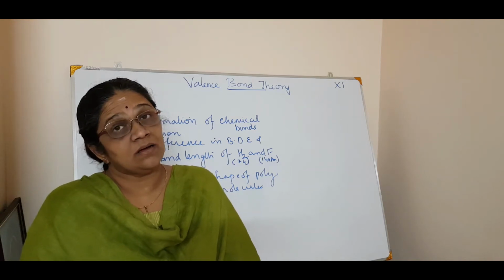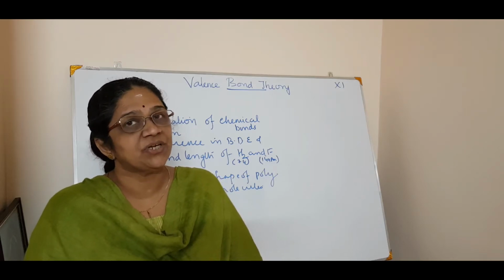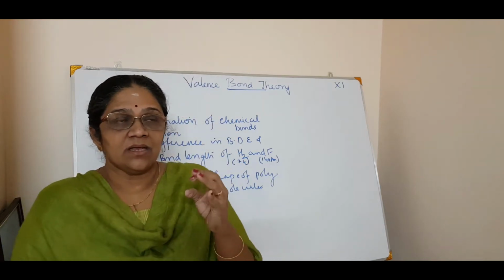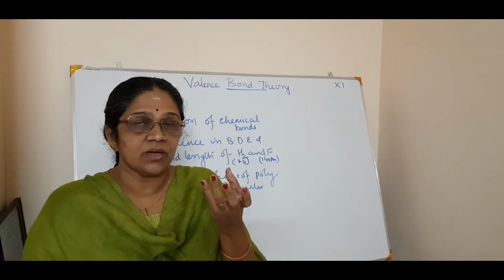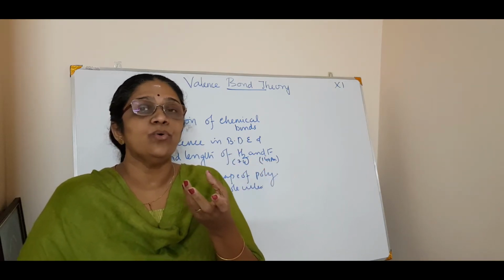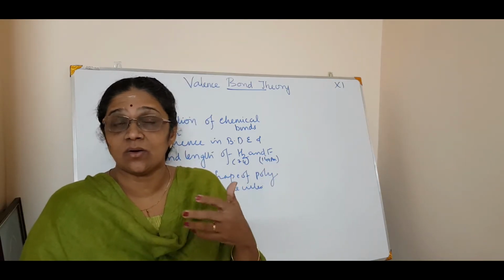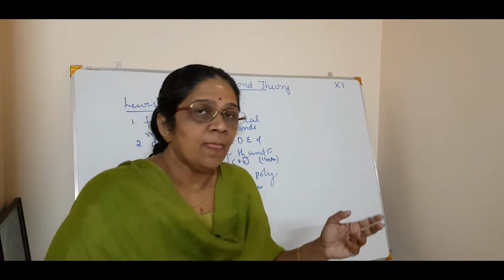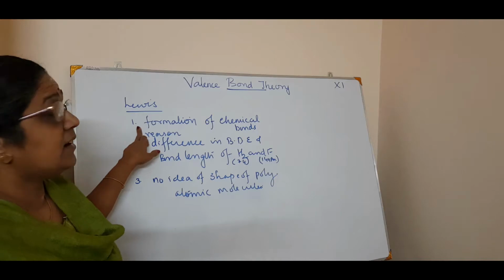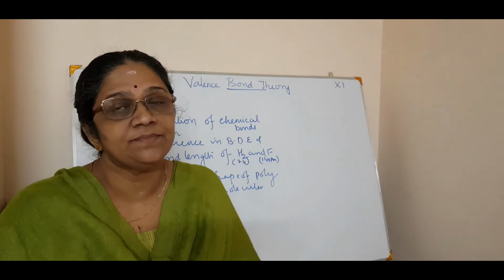So the disadvantages of the Lewis-Kossel structure or the Lewis explanation: there are three main disadvantages. Actually, the Lewis structure was able to give the molecular structure of the compound, isn't it? You know how to write the structure of the compound, for example carbon dioxide, carbon monoxide, etc., according to the octet theory. But the three limitations of Lewis theory were, the first one is, it fails to explain the formation of chemical bond.